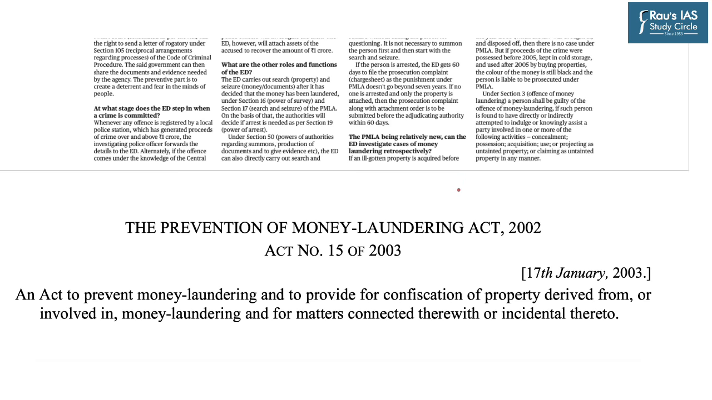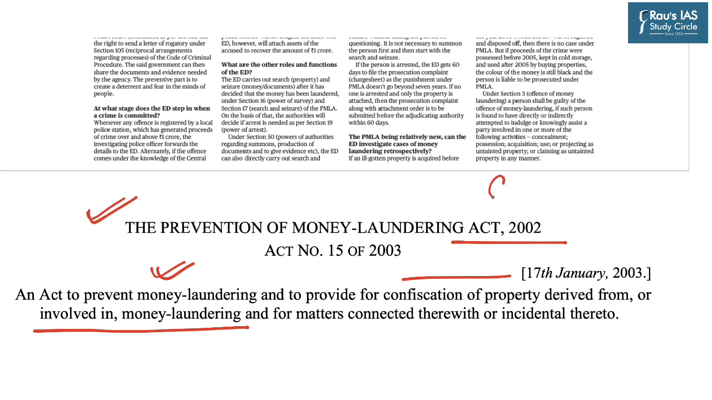And based on these questions, let's go through some of the important provisions of the Prevention of Money Laundering Act of 2002. So very clearly it says that this is an act to prevent money laundering and also to provide for confiscation of property derived from or involved in money laundering. So basically the authorities have power to confiscate property.